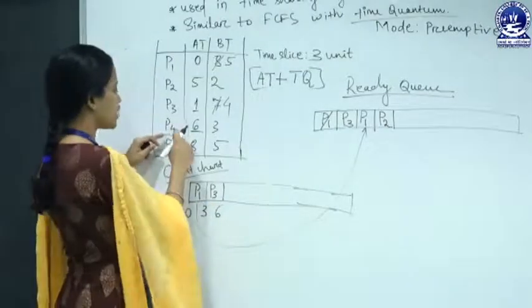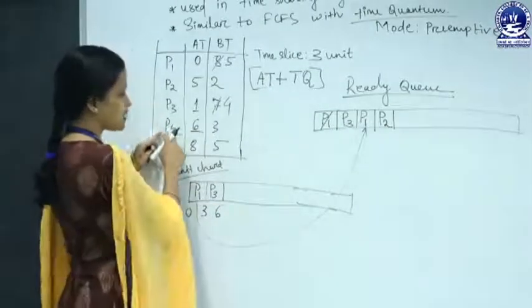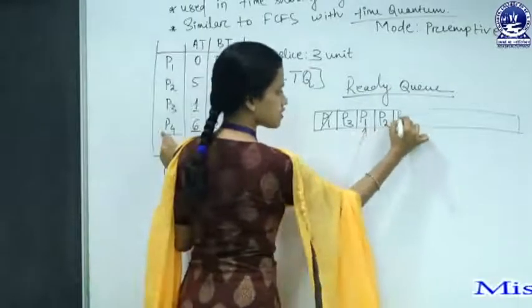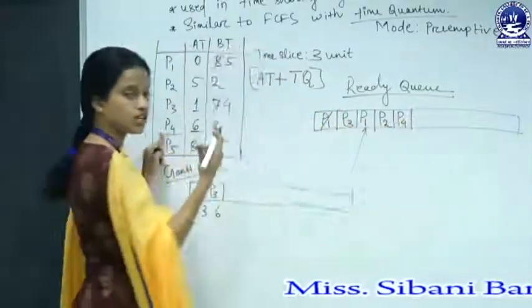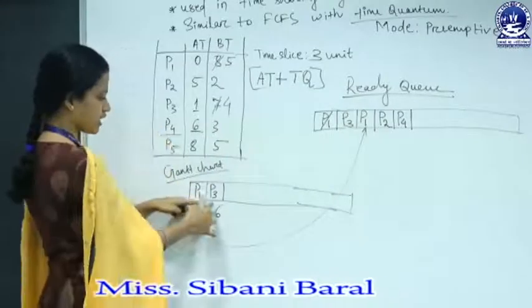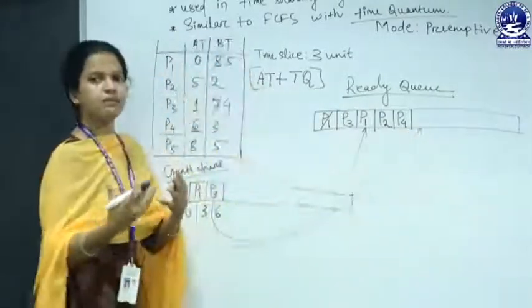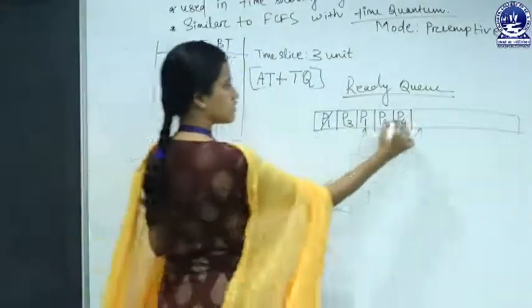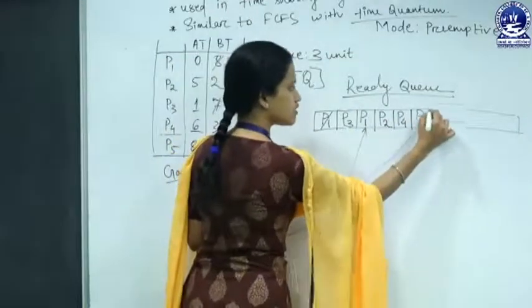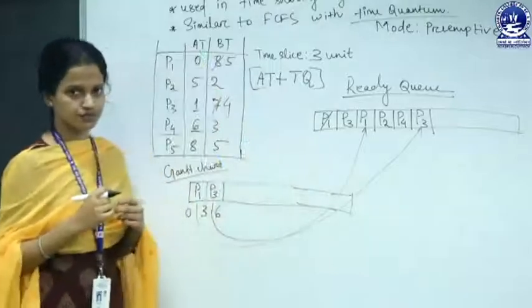So we allocate P4 first in the ready queue, and after that P3 is preempted. Now P3 is in the ready queue.